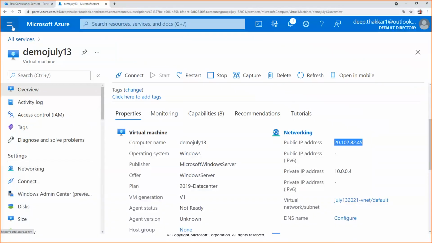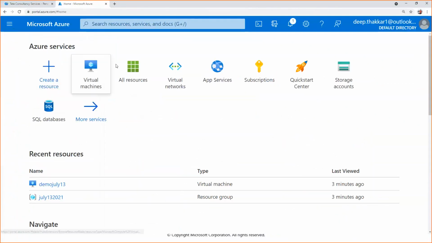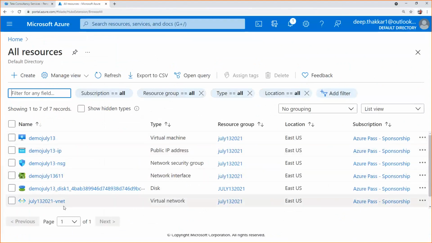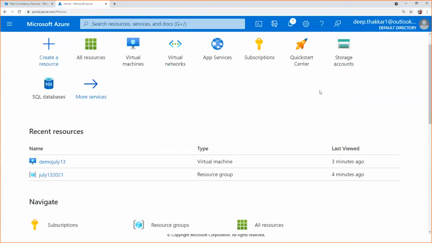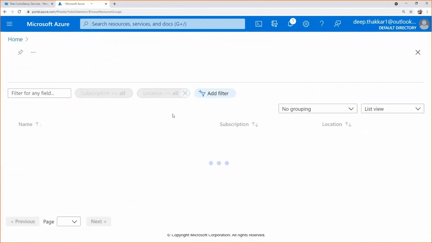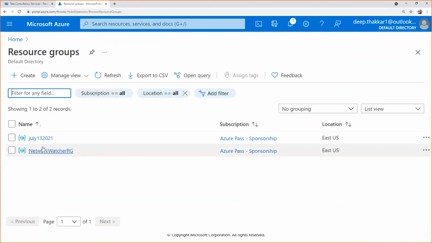When you go to home and click on all resources, you can see all the resources are populated here. And when you go home and look at resource groups, you can see there are two resource groups.